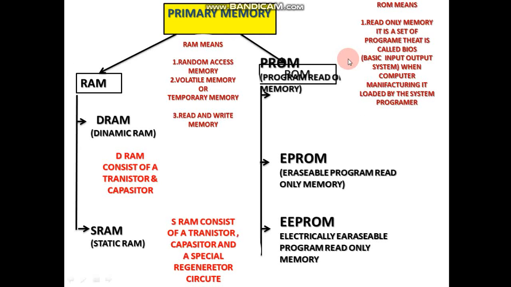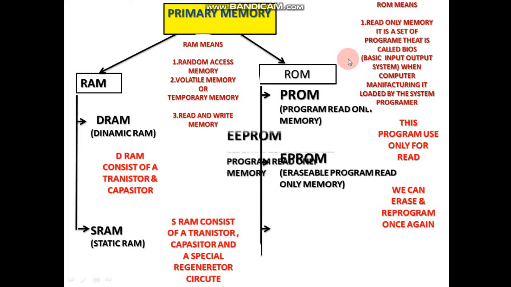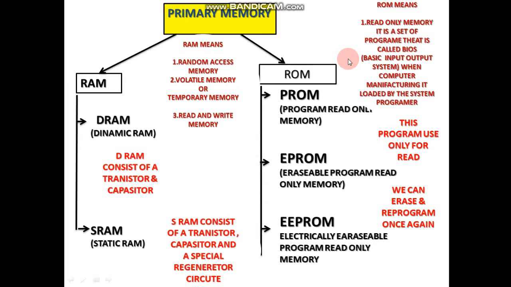PROM means programmable read-only memory. This program is used only for reading. We cannot write. Okay. This is called PROM. And EPROM means erasable programmable read-only memory. We can erase and reprogram once again. And EEPROM means by an electrical signal, we can erase and reprogram once again. This is called ROM.